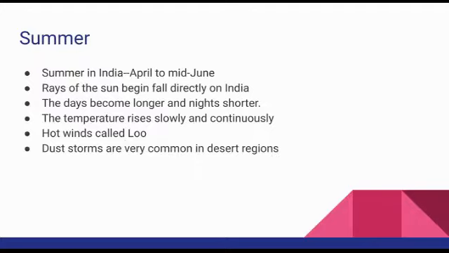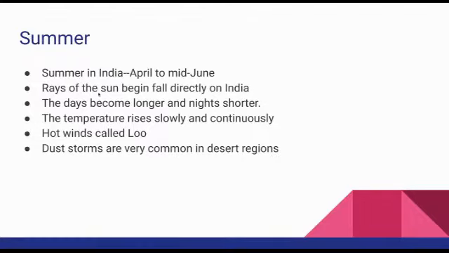Because of the summer season we are getting hot air, so the hot wind called Lu is seen in summer season. Dust storms are very common in desert regions because a desert is sand, so automatically dust storms are common there. These are some of the specialities of summertime.